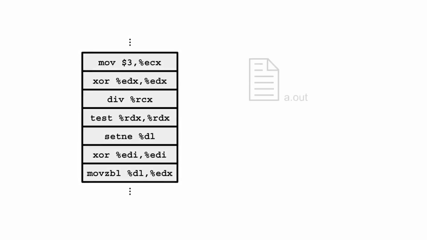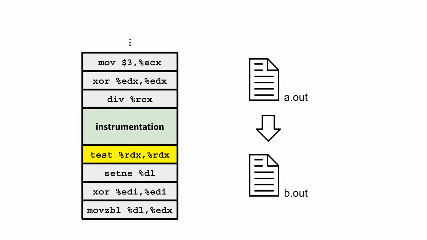So the topic of today's presentation is binary rewriting, and specifically static binary rewriting. For example, suppose that we wish to instrument the highlighted test instruction, which we will refer to as the patch location. Then what we can do is rewrite the binary file into a new binary file where the instrumentation instructions have been directly inserted into the instruction sequence of the original binary. Now when the new binary file is executed, the instrumentation instructions will be executed before the patch location.